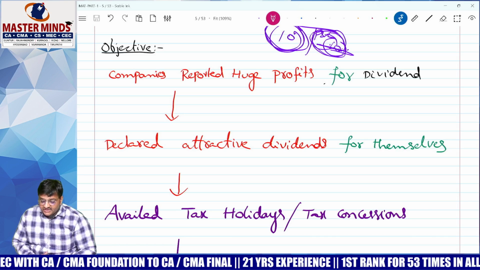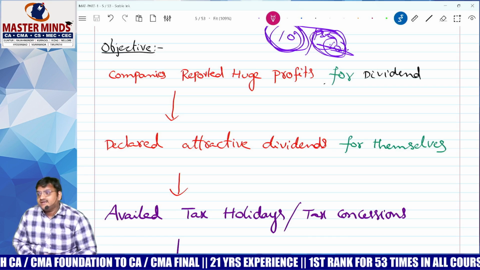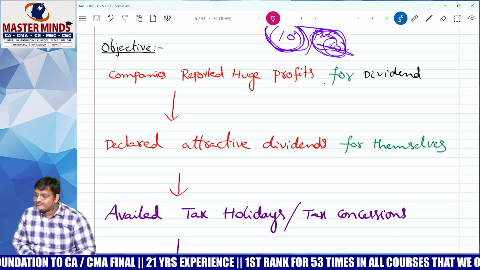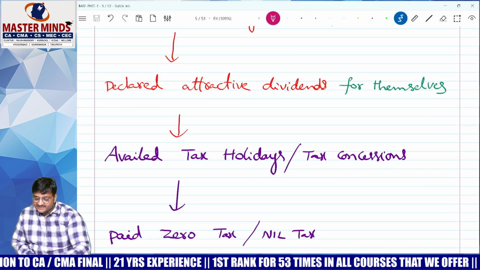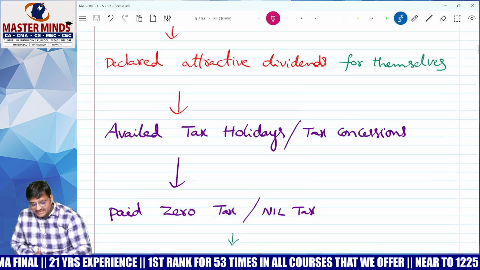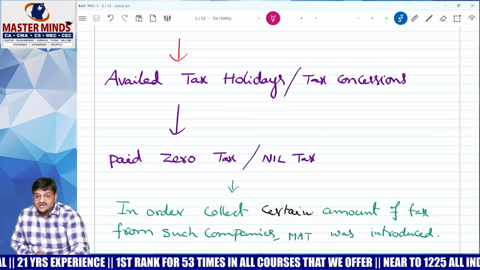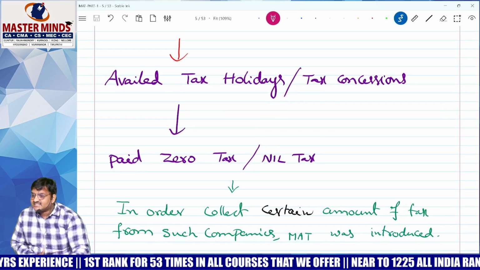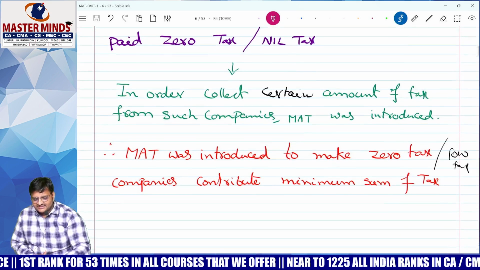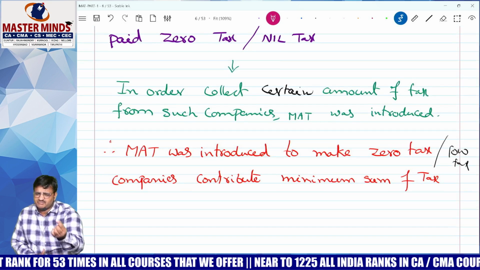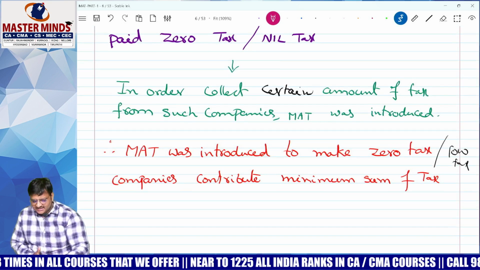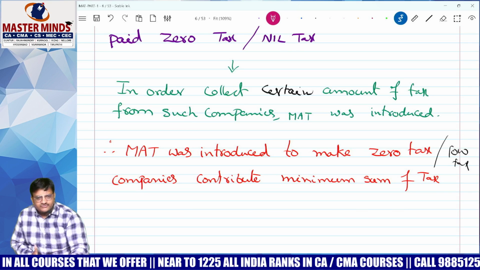Companies are reporting huge profit for dividend purpose. For your internal dividend purpose, 1 lakh crore profit, and declared attractive dividend for themselves. You are enjoying a lot by taking the dividend, but availing tax holiday and tax concession for income tax purpose, and you are paying zero tax or nil tax or low tax. In order to collect a certain amount of minimum tax, the government introduced one topic called MAT, minimum alternative tax.